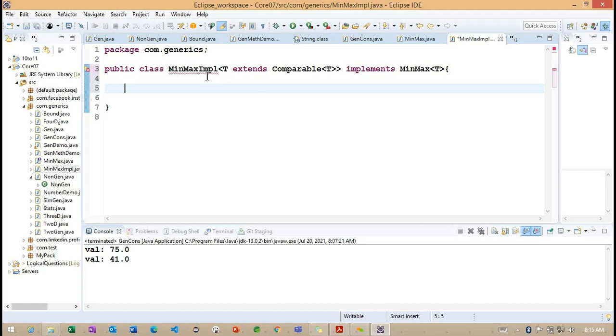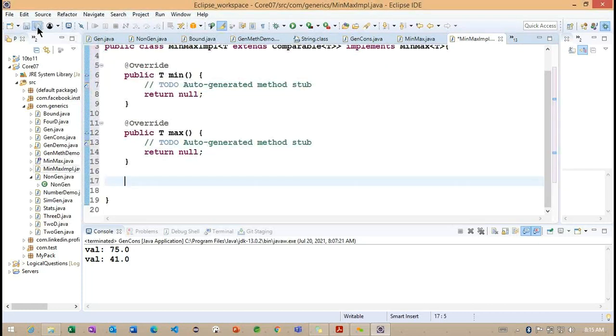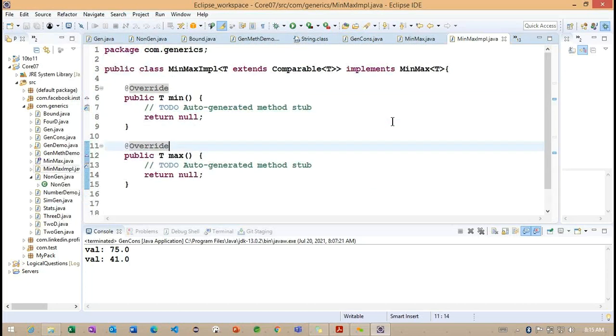Remove this and unimplement. Now you can see, are we getting any error here? We are not getting any error here.